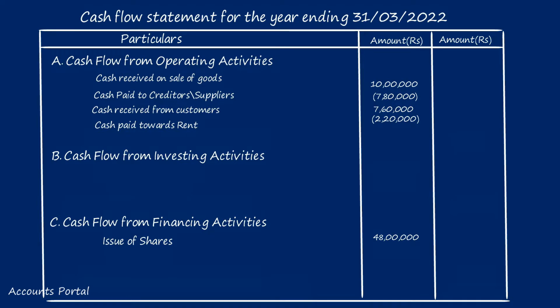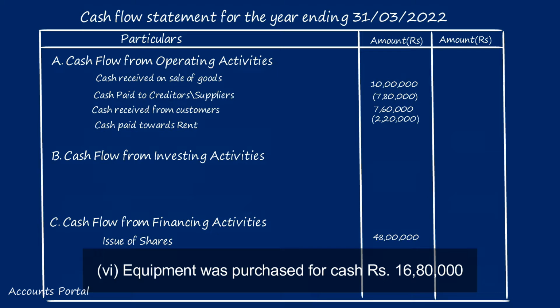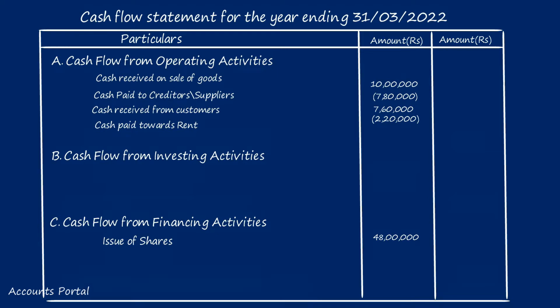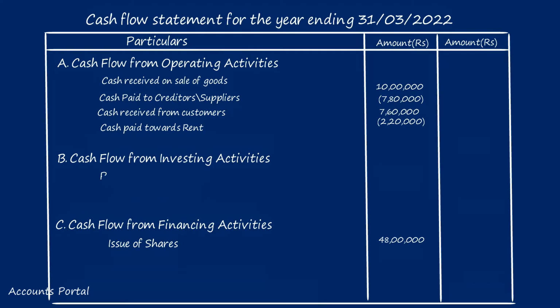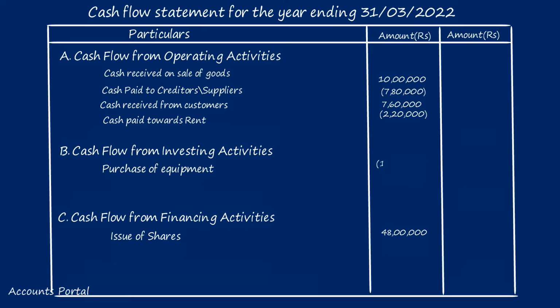Likewise, the sixth point now: equipment was purchased for cash, rupees 16 lakhs 80,000. Purchase of equipment. Is it our business, dear students, to purchase and sell equipments? The answer is no. Does it fall under investing activity? The answer is yes. So purchase of fixed assets should be classified under investing activity. Equipment purchased 16 lakhs 80,000, and because it is cash paid, it's an outflow represented by a negative figure right in brackets.